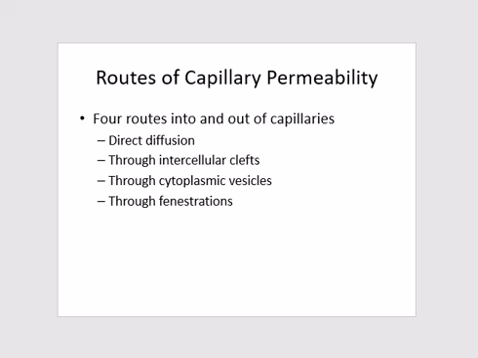Now there are four routes into and out of capillaries. So when we are talking about the routes of capillary permeability, there are four routes into and out of capillaries. One is direct diffusion, then other route is through the intercellular cleft, then through cytoplasmic vesicles, and finally through the specialized pores known as fenestrations.